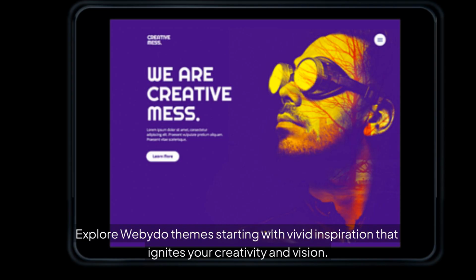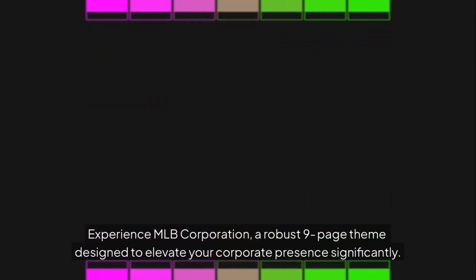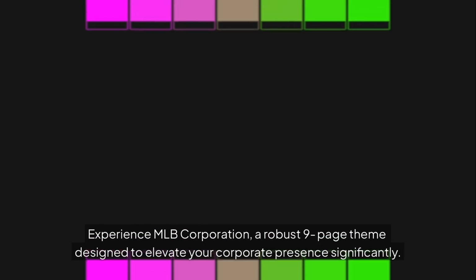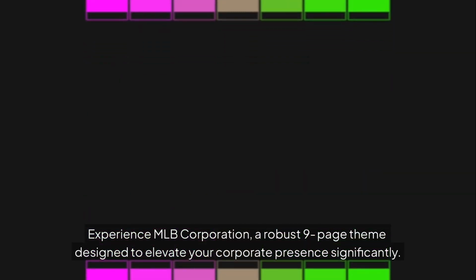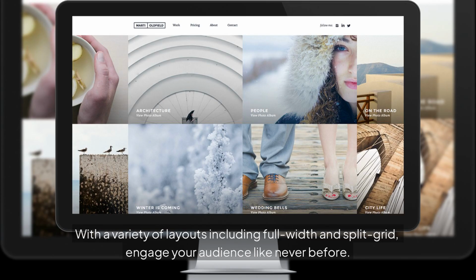Explore Webydo themes starting with vivid inspiration that ignites your creativity and vision. Experience MLB Corporation, a robust 9-page theme designed to elevate your corporate presence significantly. With a variety of layouts including full width and split grid, engage your audience like never before.